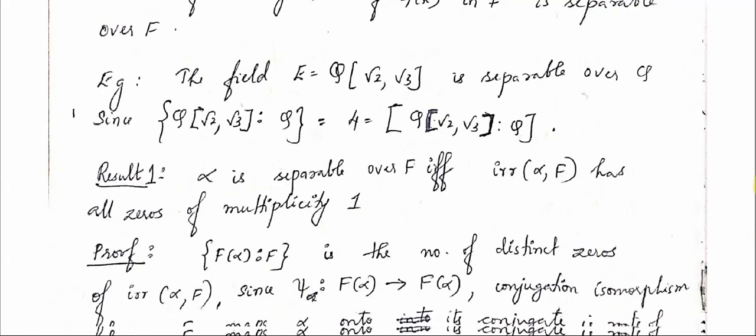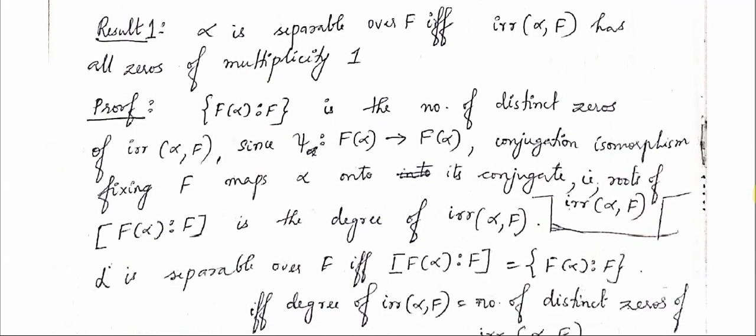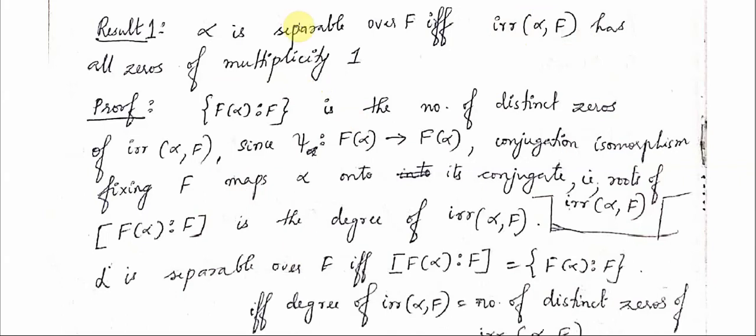Now next is a small result, that is, alpha is separable over F if and only if irr(alpha, F) has all zeros of multiplicity 1. We will be using this result over and over again while proving our remaining theorems. So keep this in mind, that alpha is separable over F if and only if irr(alpha, F) has all zeros of multiplicity 1. Now how do we prove this? So let's have a look at the proof.